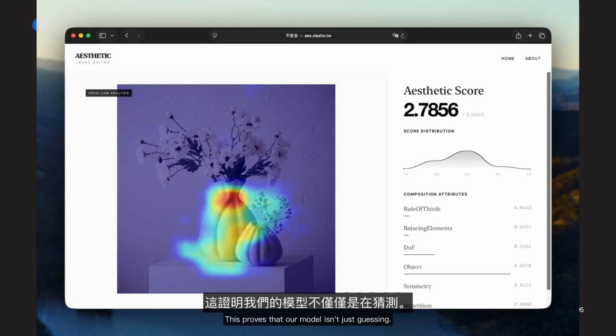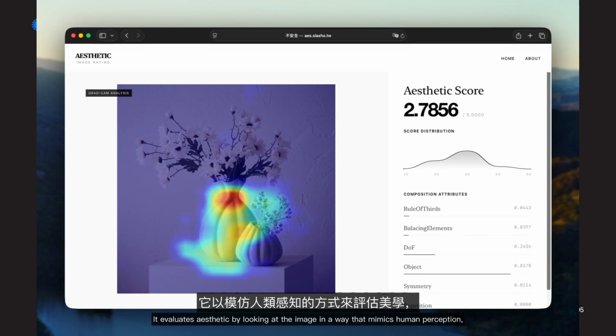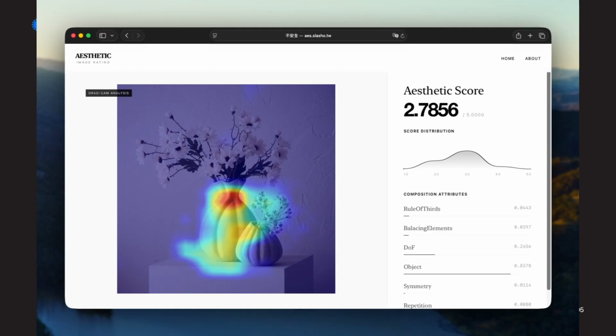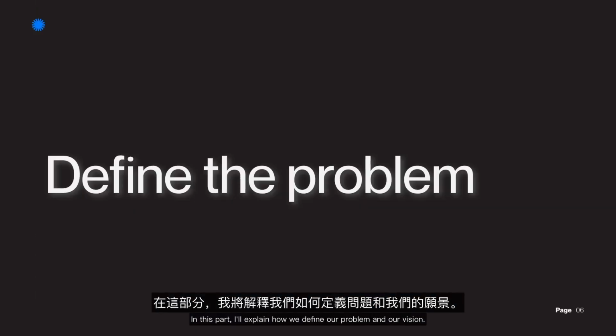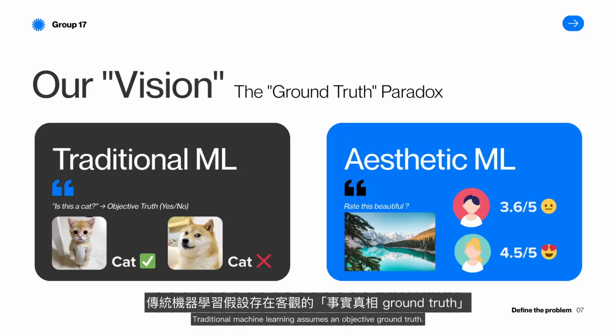This proves that our model isn't just guessing. It evaluates aesthetics by looking at the image in a way that mimics human perception, making the results both accurate and interpretable. In this part, I'll explain how we define our problem and our vision.